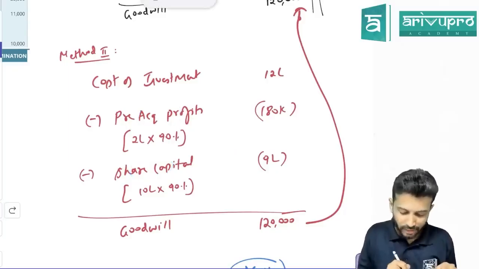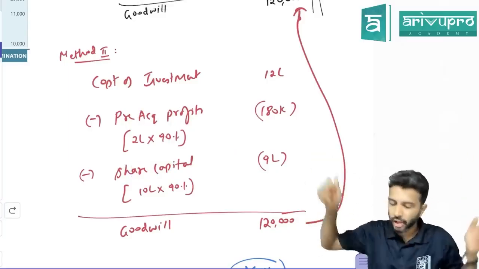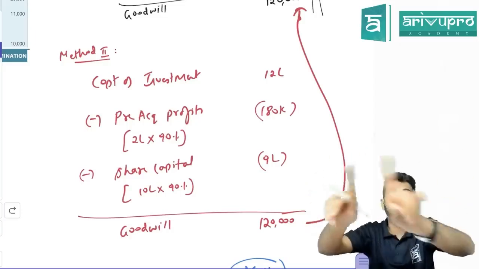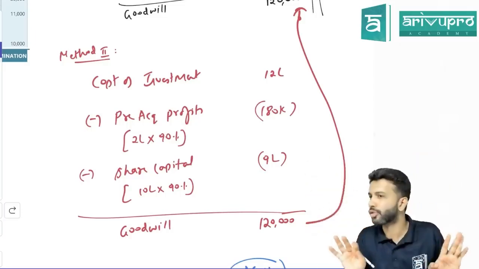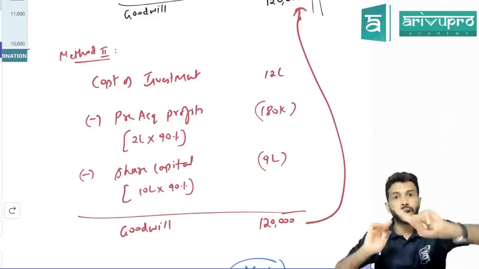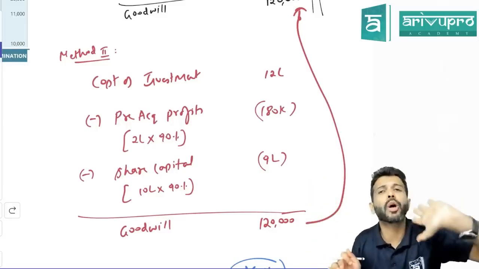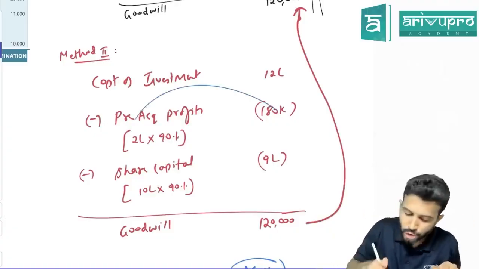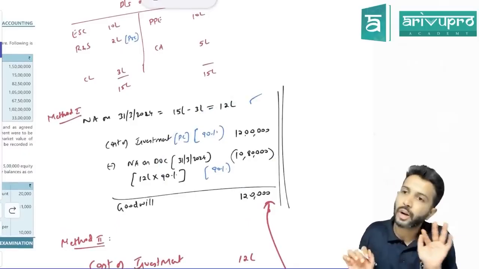Now, normally in consolidation problems, they'll give you a lot of adjustments like bonus, dividend, this and that. So it's easy to work in the format structure I've given to you. When you work it out from your normal method, it may be a little confusing. So in bigger problems, always work out the pattern. Do it in the seven working notes we showed. When they give you smaller questions, then you can use a shortcut method like this. Is that okay with you?